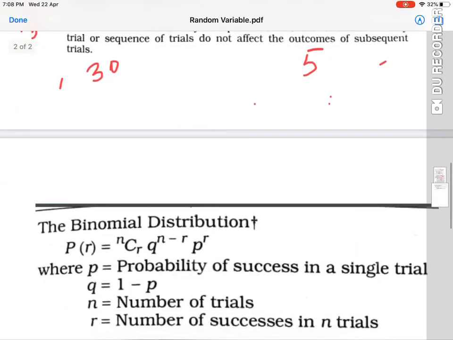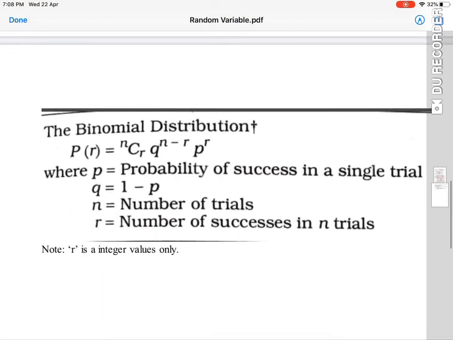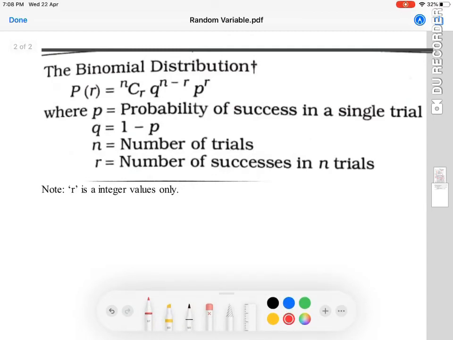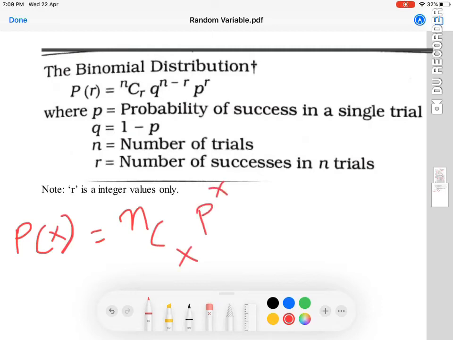The formula for binomial distribution is P(r) = nCr, q^(n-r), p^r. Now if I want to write it in terms of x, a random variable, how can I write it? P(x) = nCx, p^x, q^(n-x). Same thing, in place of r, I have changed the variable to x.